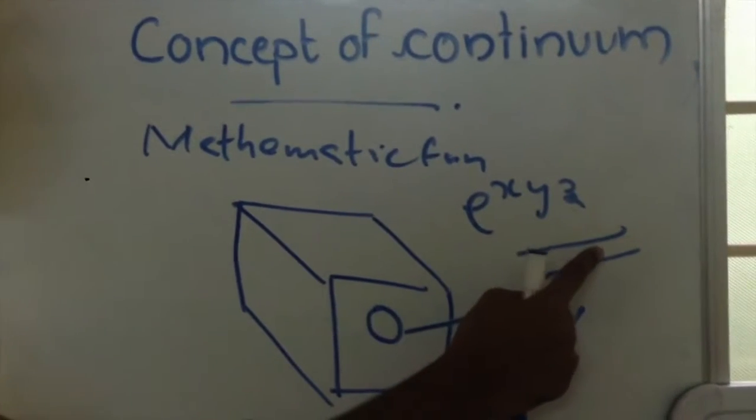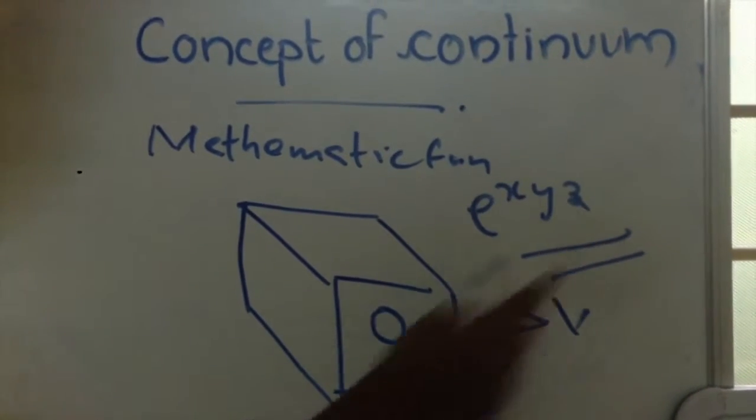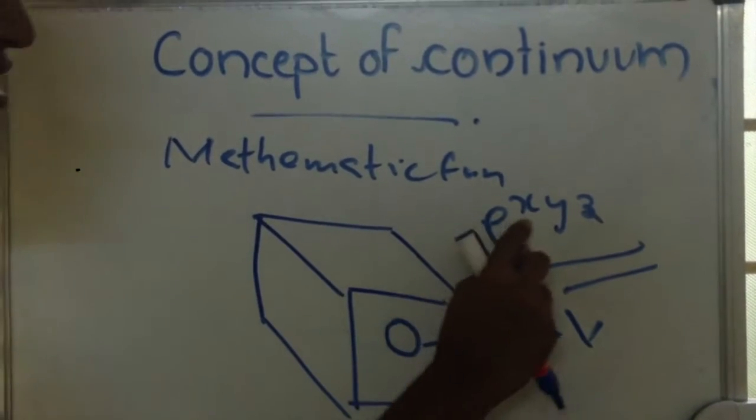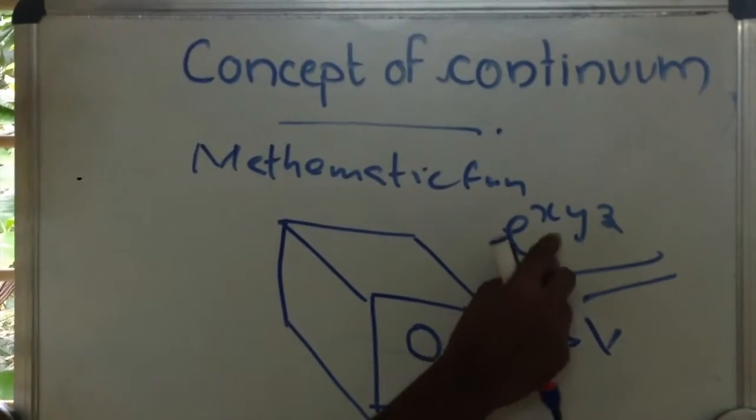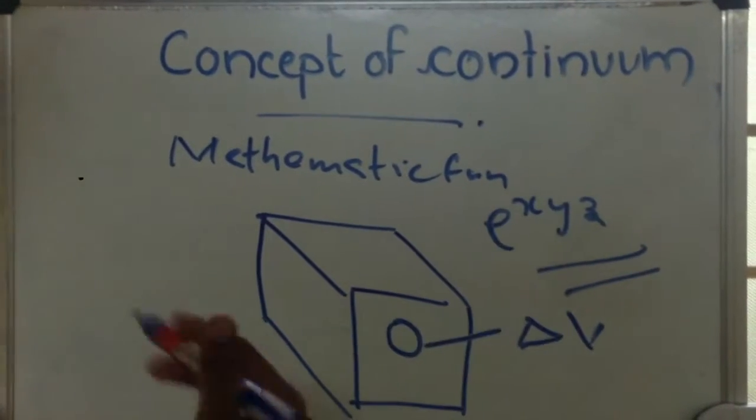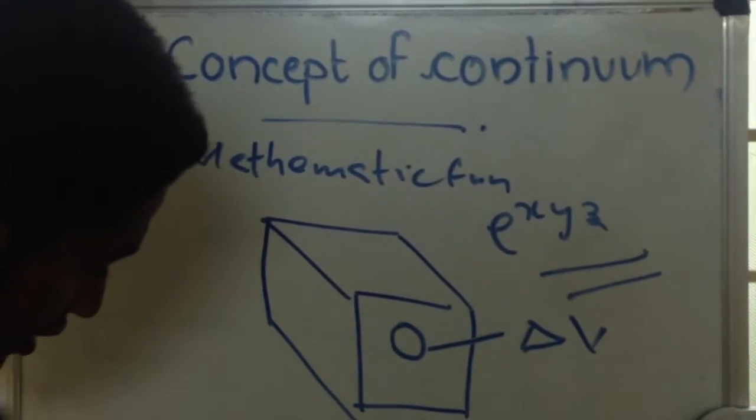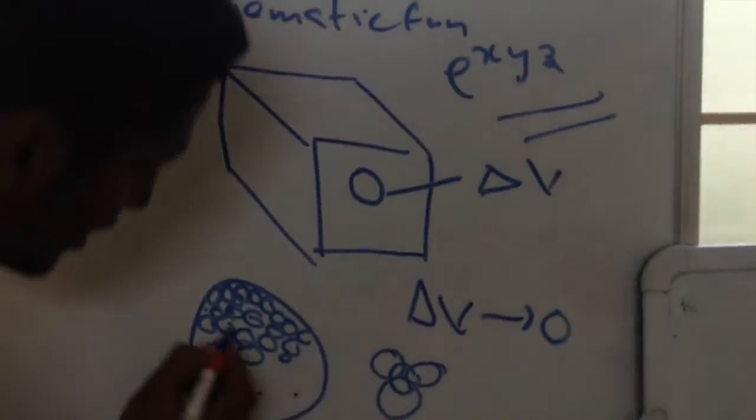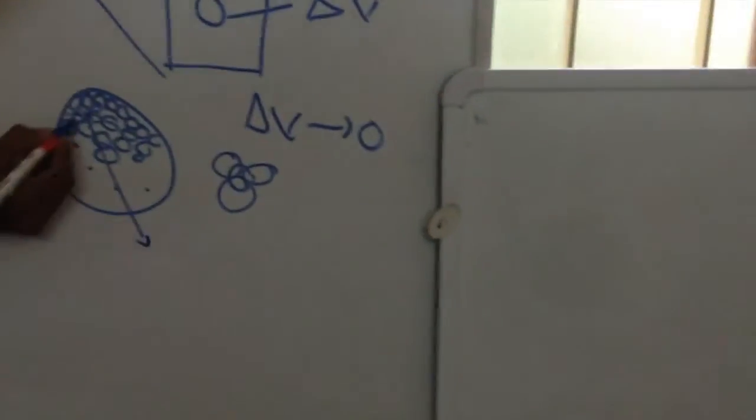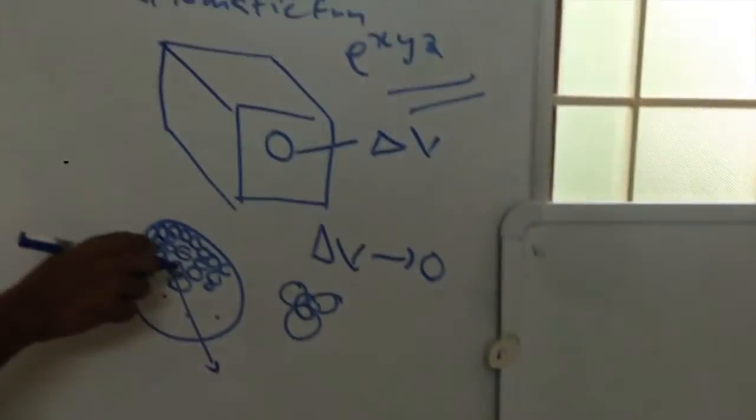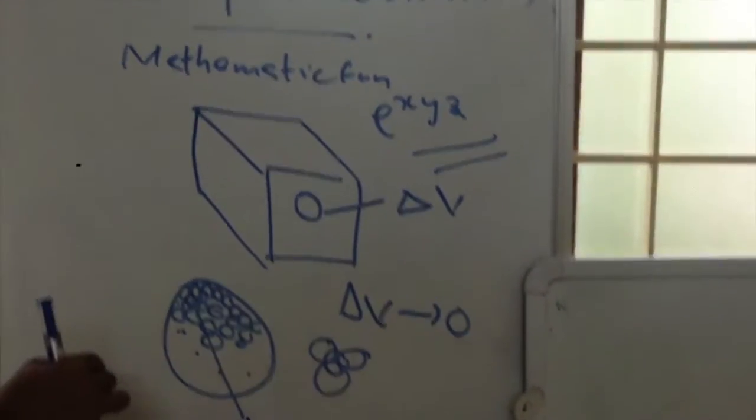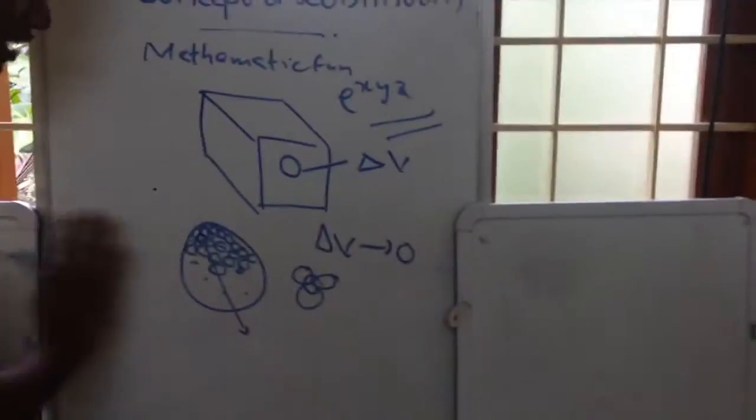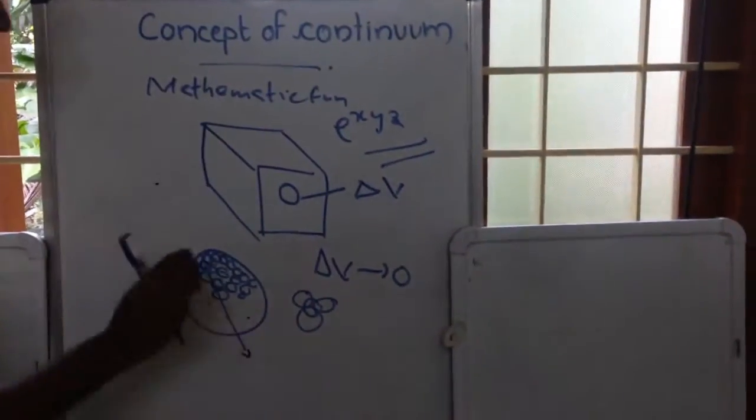For a function to be continuous in this particular volume, we should be able to supply x, y and z from any point. But the problem here is, when I am taking x, y, z from this particular point, this point is actually a void, so I cannot consider this entire volume as a continuous one, and I cannot use